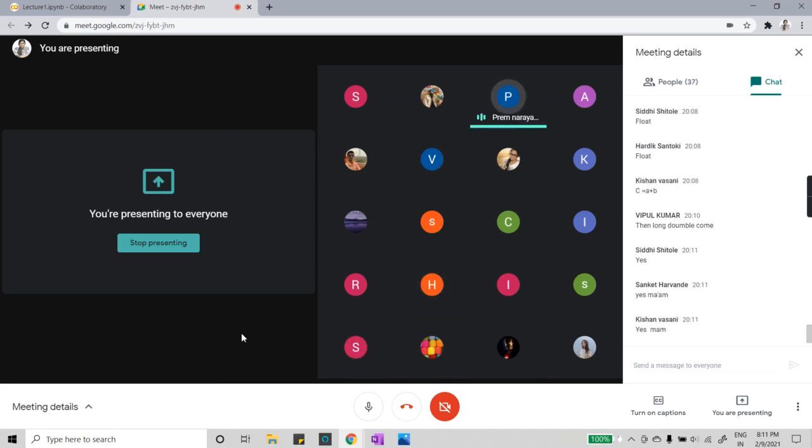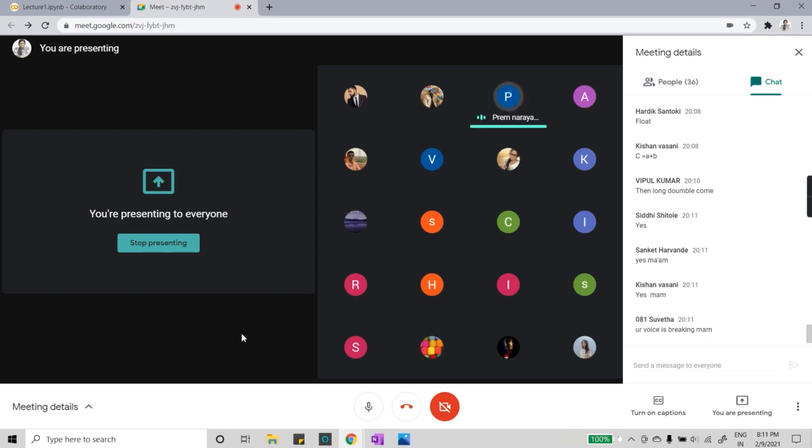Ma'am, I want to ask that in JavaScript, the values have a data type and the variable doesn't have a data type. For example, in the C language, when we write int C is equal to 20, then in the variable C we cannot store any other kind of data.